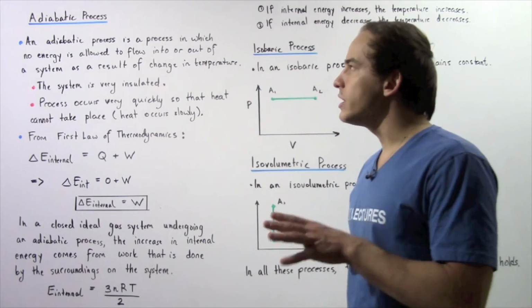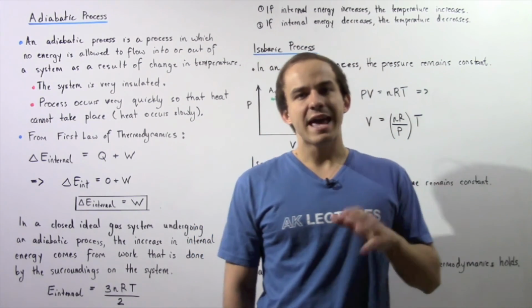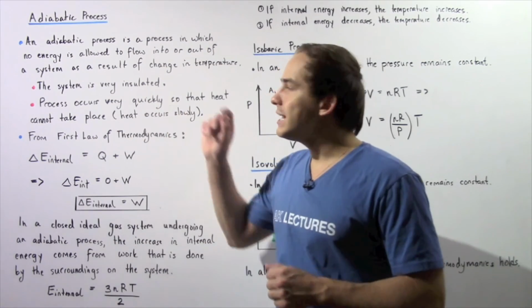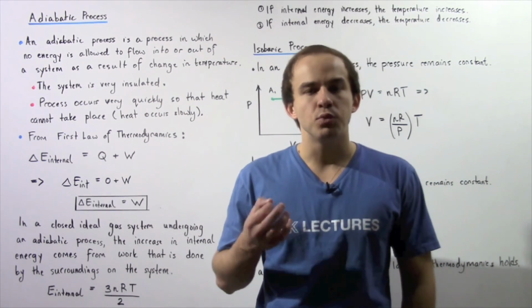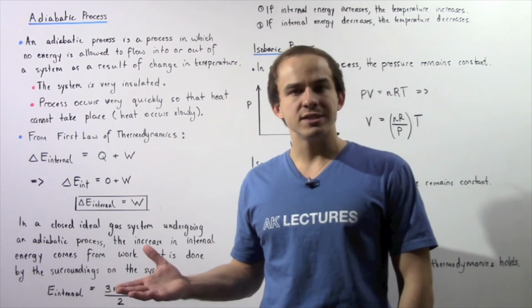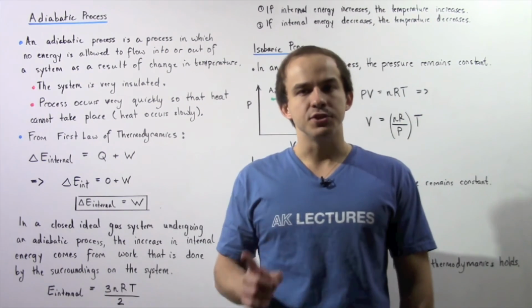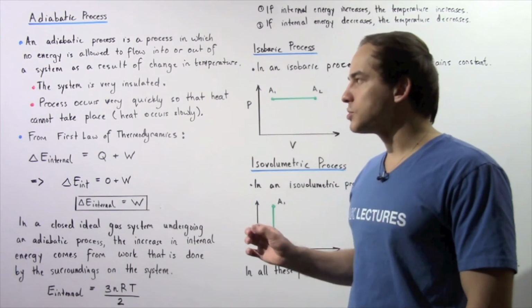And let's begin with an adiabatic process. So what exactly is an adiabatic process? Well, an adiabatic process is a process in which no energy flows into the system or out of the system as a result of a difference or change in temperature.